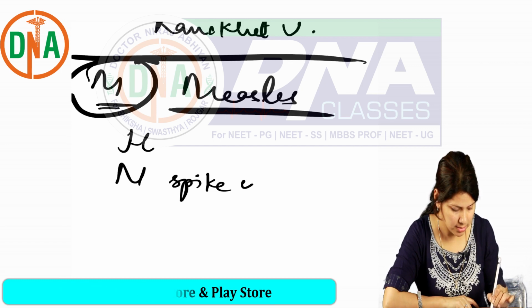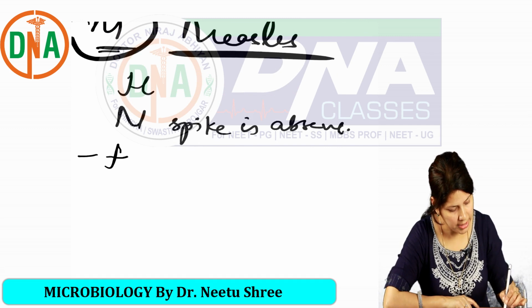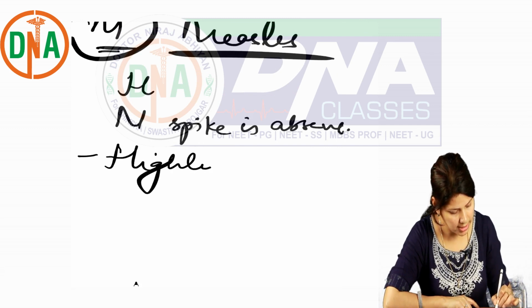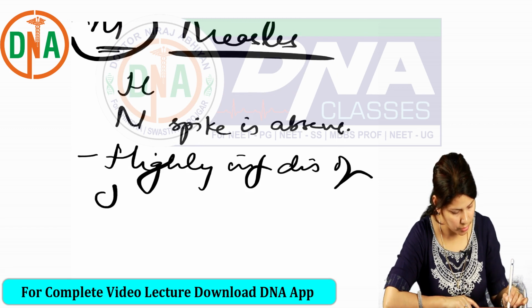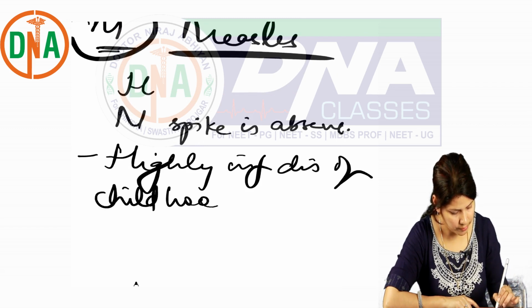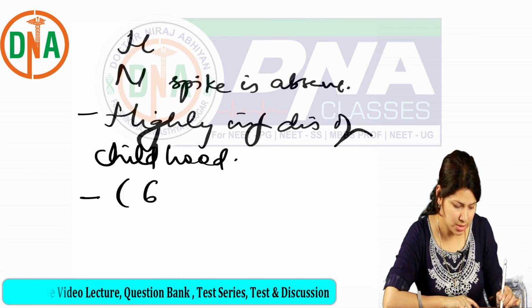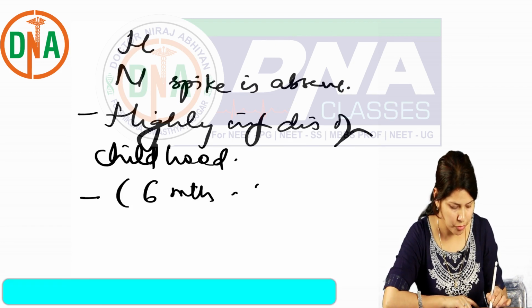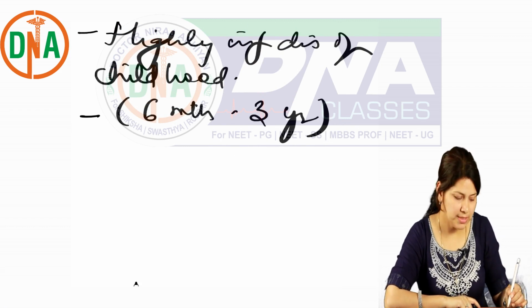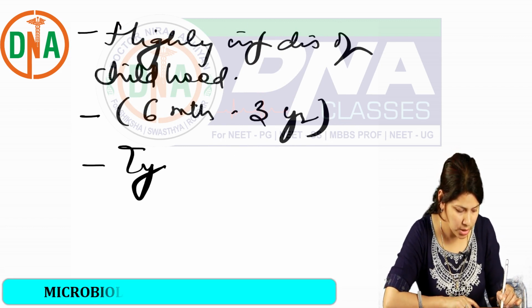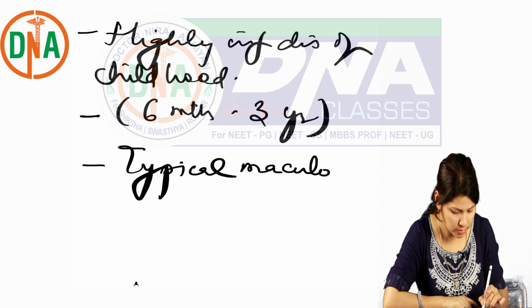It causes a highly infectious disease of childhood, in the age group of 6 months to 3 to 5 years. Characteristically it presents with a typical maculopapular rash.